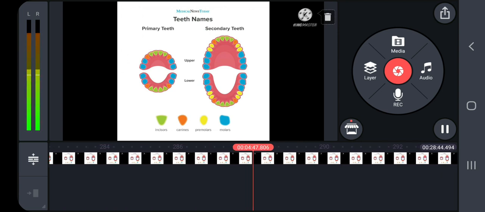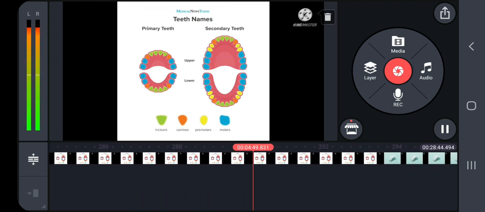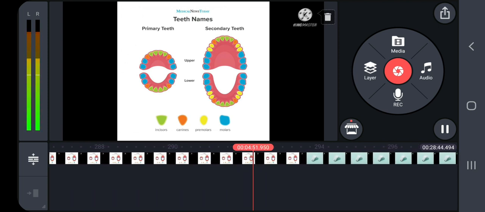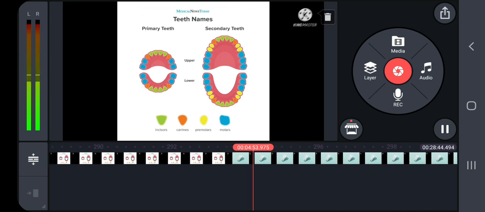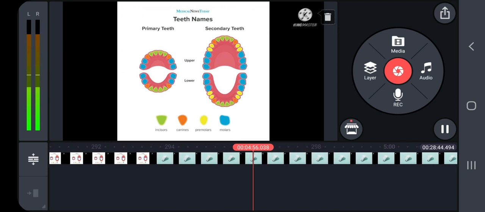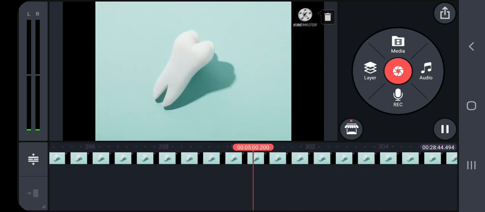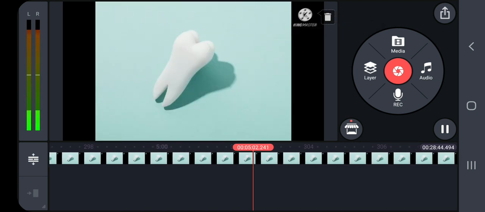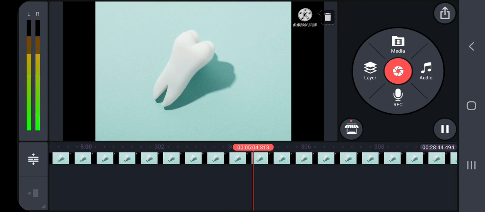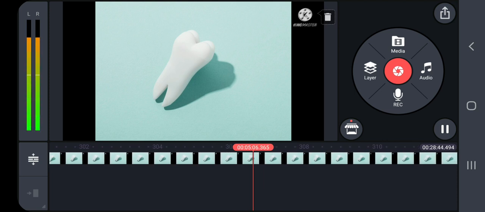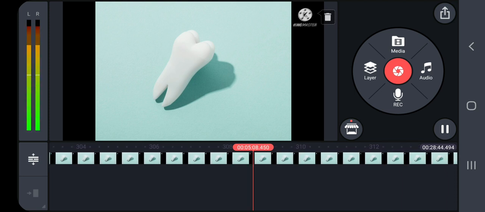Canine is dagger in shape. Premolar is used for grinding and molar is also used for grinding and crushing. Our teeth are made up of minerals, salts like calcium and magnesium, which are deposited in our teeth.